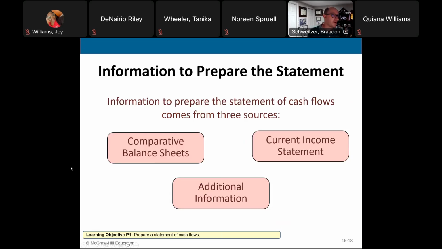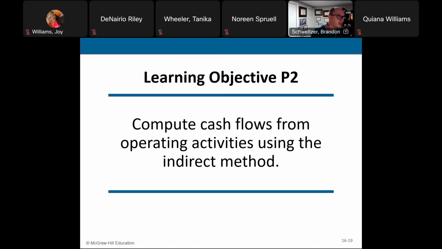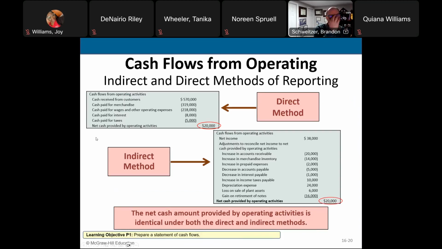So once I've analyzed all of that, I can prepare the statement of cash flows. I'm also going to look at balance sheets, my income statements, and any additional information to prepare my statement of cash flows. So I had shown you the direct method, which looks at all of your net cash flows. Now I want to show you the indirect method for the statement of cash flows, which is a little bit more complex, but I'll show you the simplest way to get there.